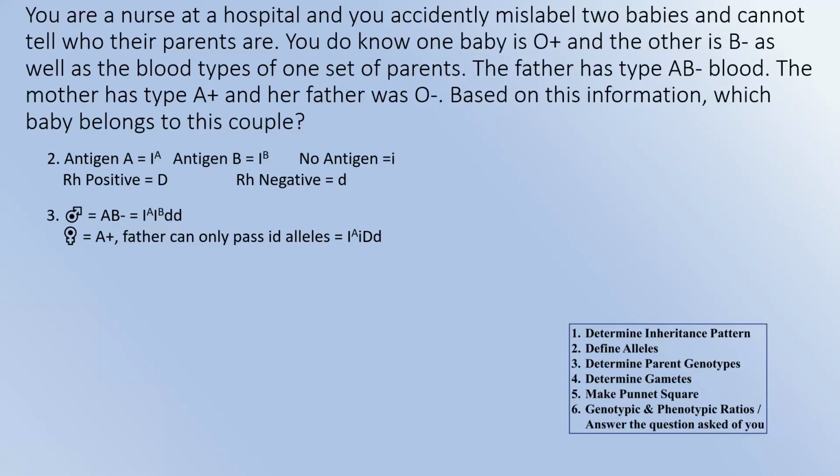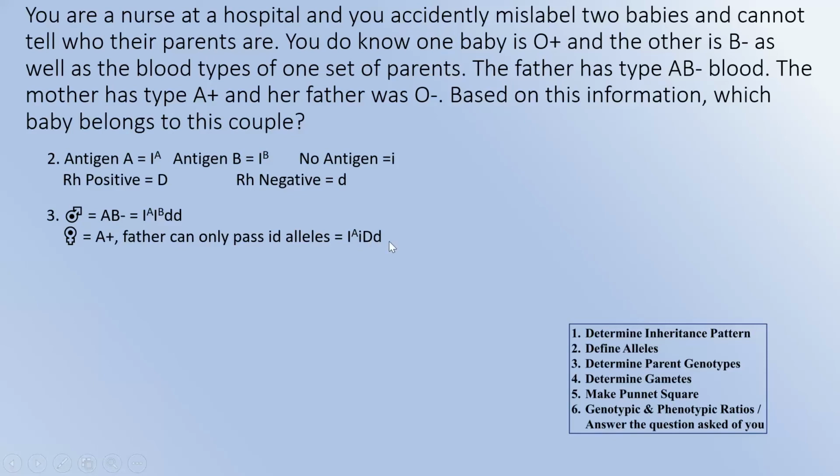The mother is a bit more tricky. She's A positive, which could be a couple different things. But we know that her father is O negative, which means he only has little i and little d alleles. So the mother must have inherited one of each of those. So she's going to be I^A, little i, and then big D, little d.